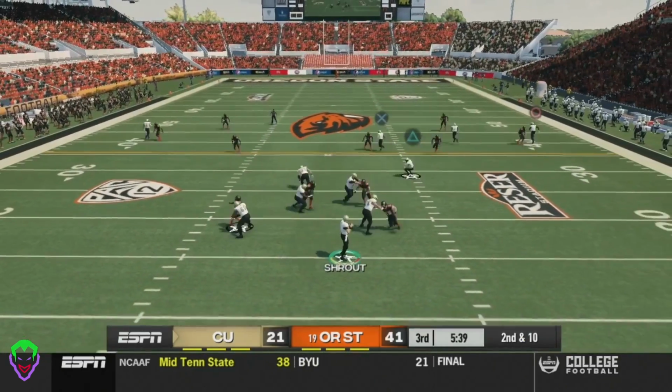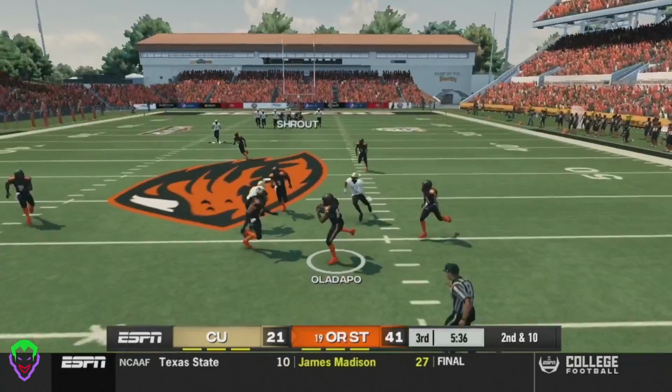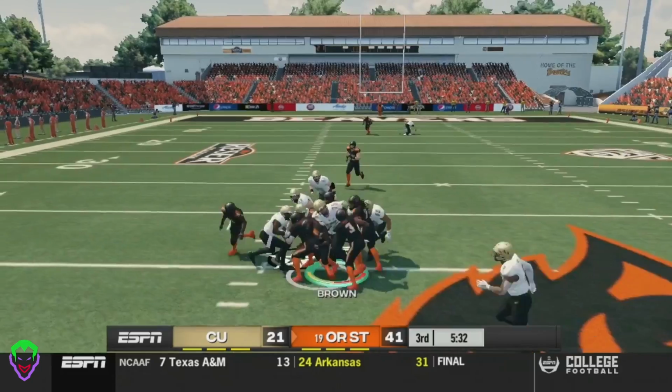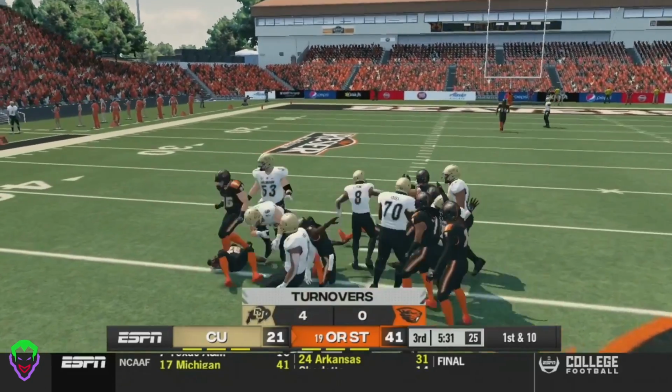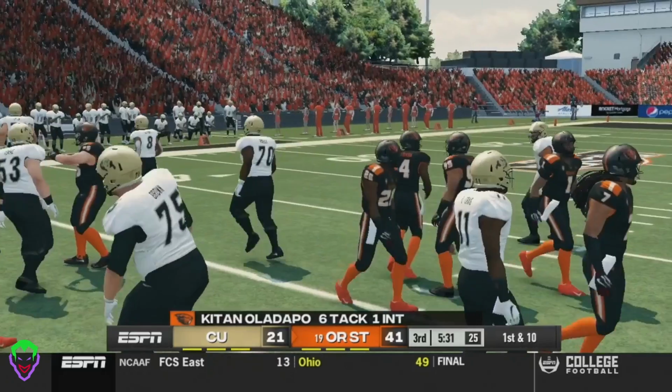Shrout back at quarterback again, drops back, tries to throw it again, and throws another interception. What is going on? Colorado, 4 turnovers on the day. This is not looking good for Coach Bieniemy.